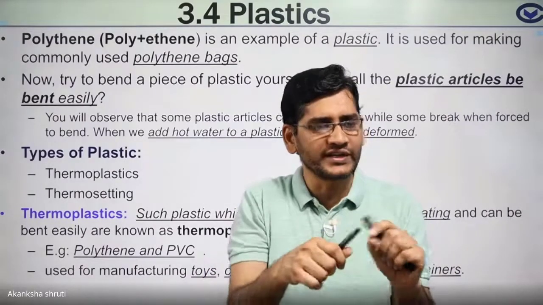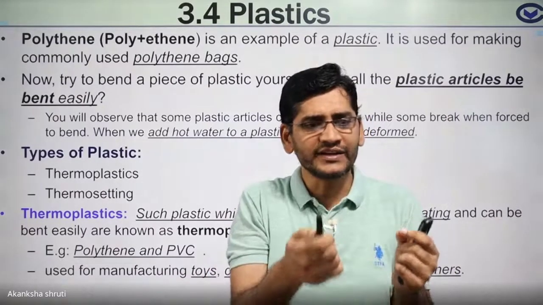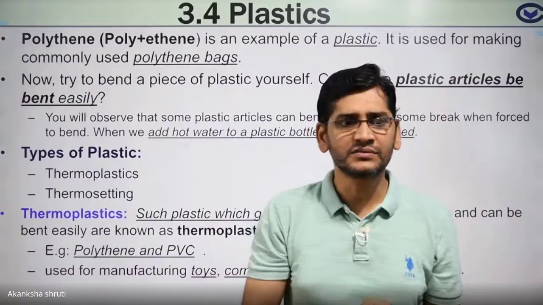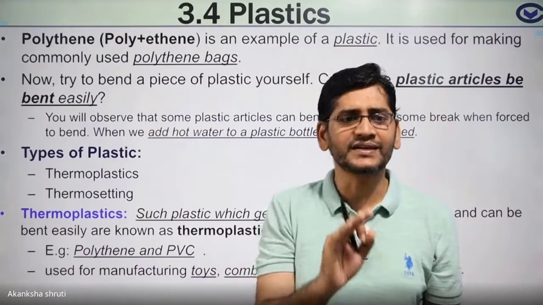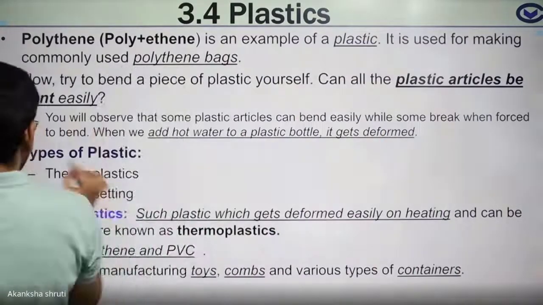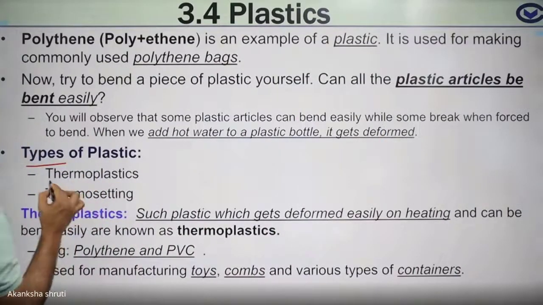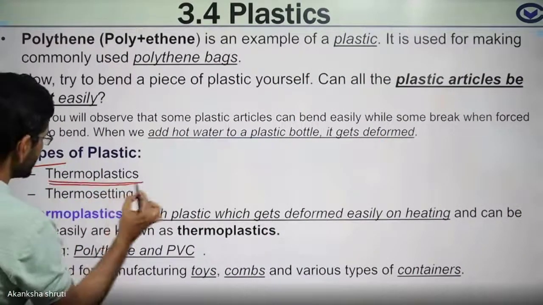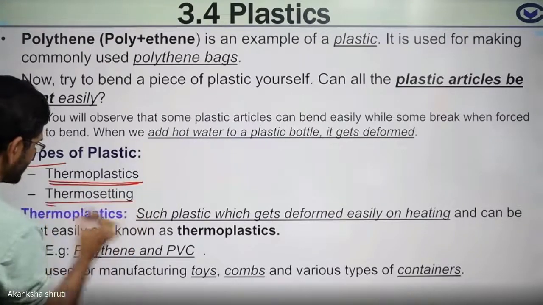Once it is molded, either it will break or it cannot even be burnt by heat. Considering these features, plastics are categorized into two categories. So types of plastic, two types. One is called thermoplastic. The other one is called thermosetting plastic.